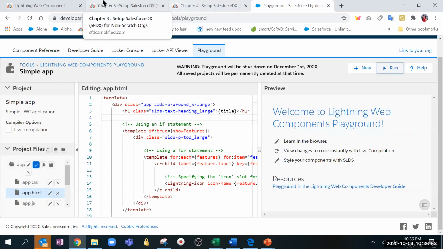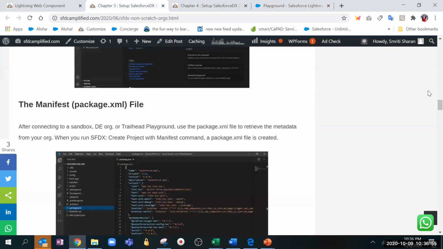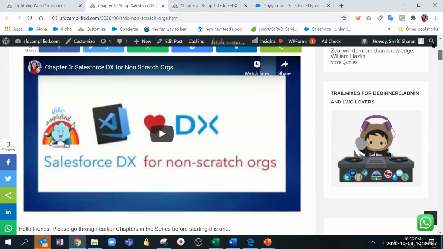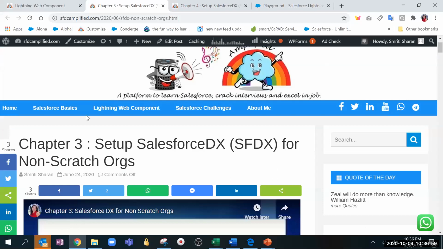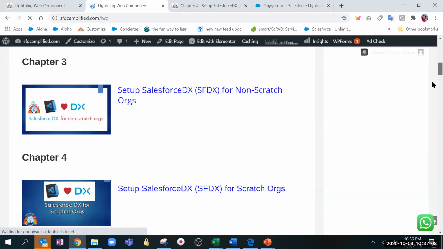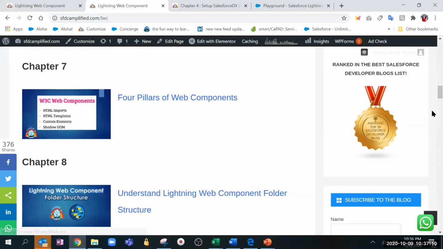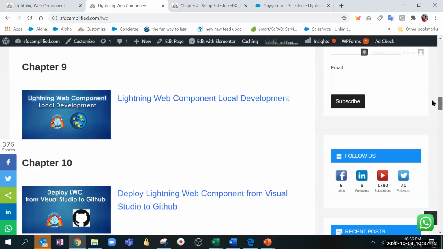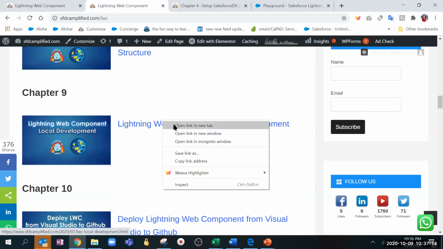Now there's one more way which people miss and which is very helpful while creating, and I want to know who wants to volunteer to show. There is something called local development. Does anyone have an idea on how to do local development? Lightning Web Component local development. What is the benefit of it?